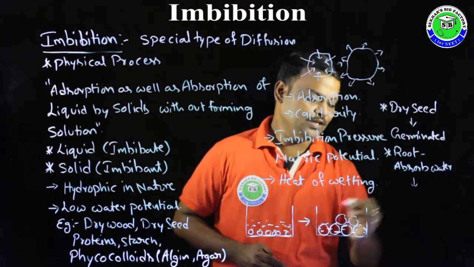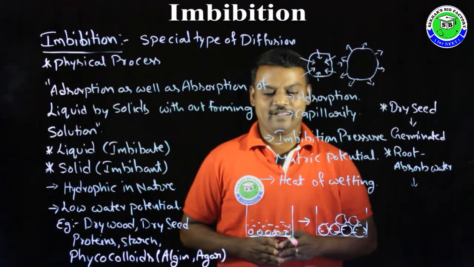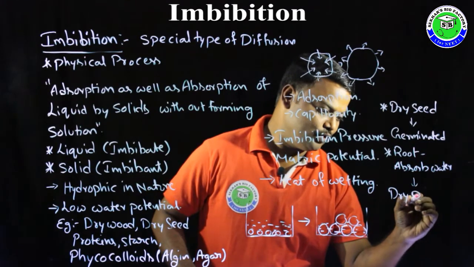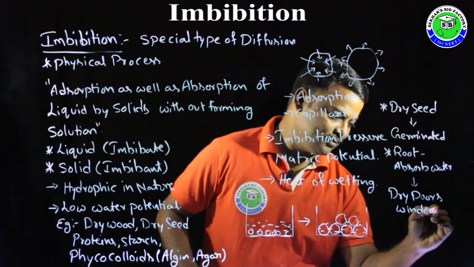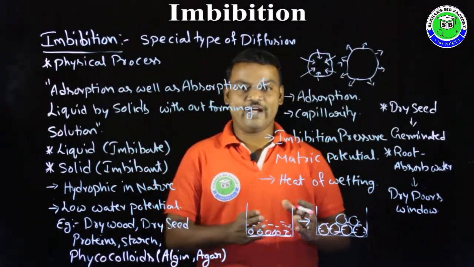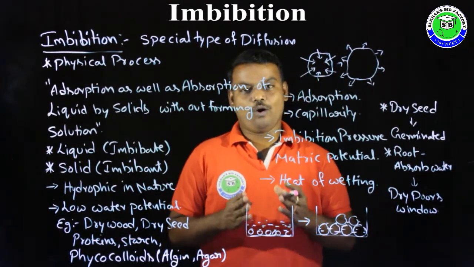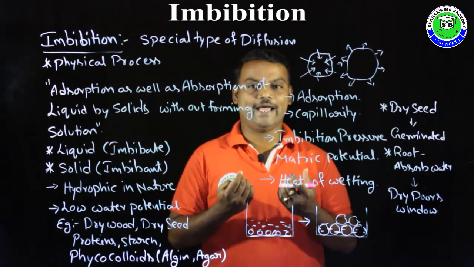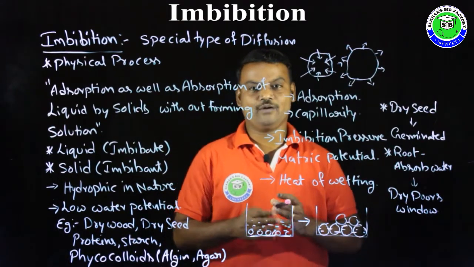Along with that, we observe the imbibition phenomenon in our daily life, especially in winter season. Dry wooden doors and windows become difficult to close and open because of imbibition. In winter season, more water content is present in the atmosphere, and this water is absorbed by the dry wooden doors and windows, so that it becomes difficult to open and close.